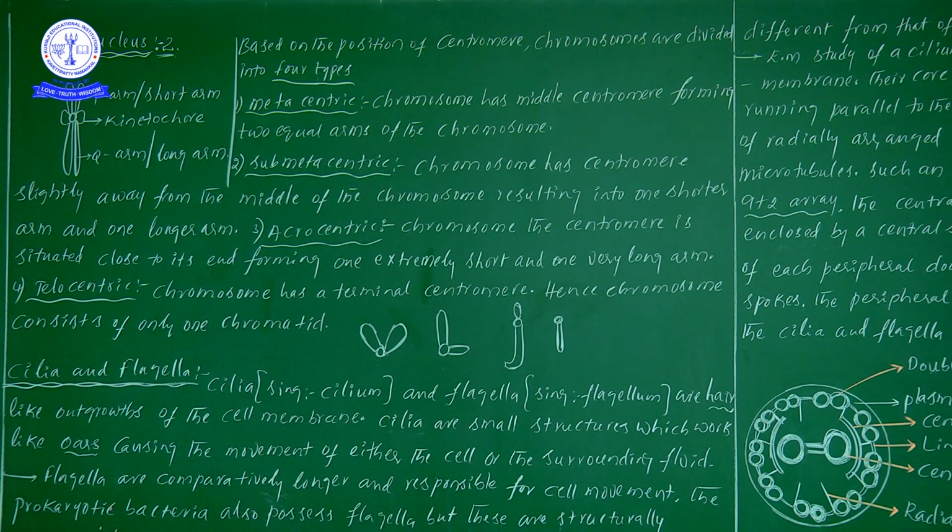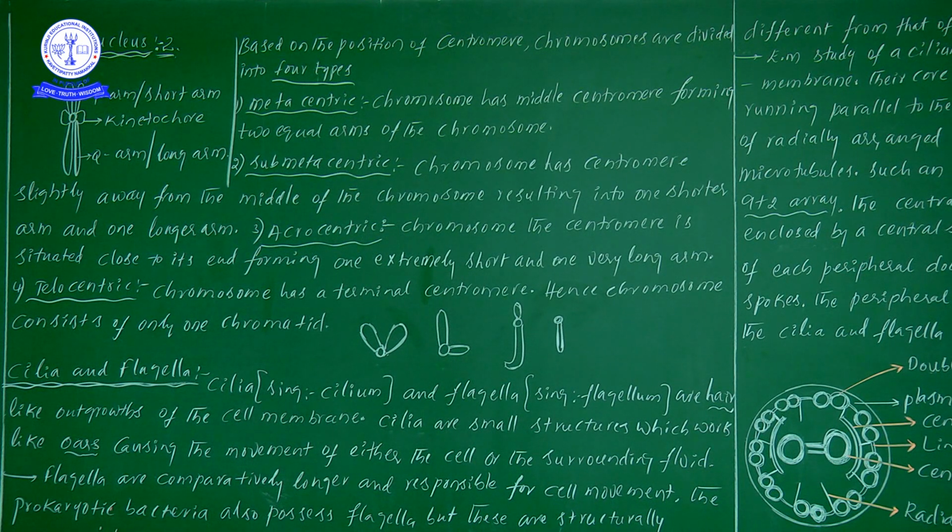Now I'll give you information regarding chromosome. If you see the structure of a chromosome, each and every chromosome has two arms. One is a short arm and one more is a long arm. The short arm we call the P arm and the long arm we call the Q arm. It is a NEET examination point of view.